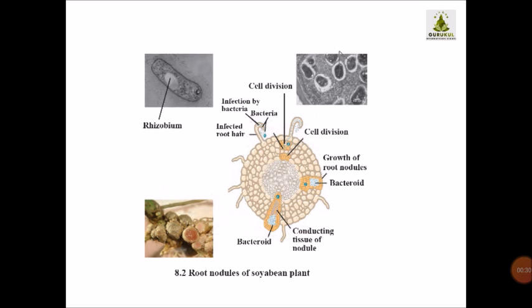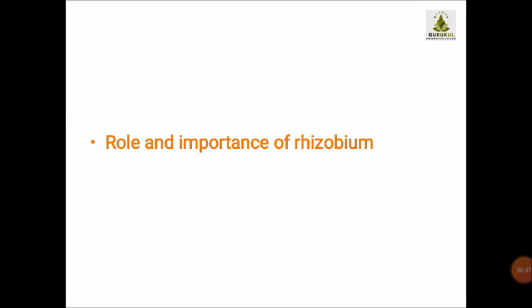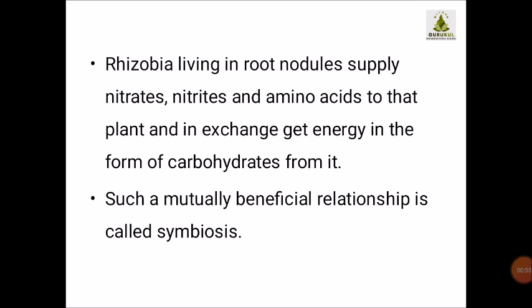First you are able to see that it is a capsule-like single structure, that is given as rhizobium. Then you have the different processes shown. And then root nodules of soya bean plants are shown in this picture. Now first we are going to study the role and importance of rhizobium. What is the importance of rhizobium? What is the role of rhizobium?